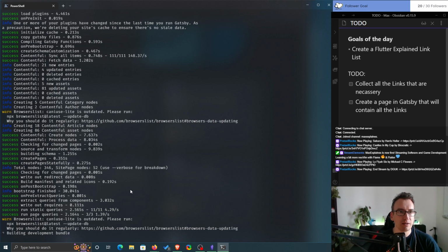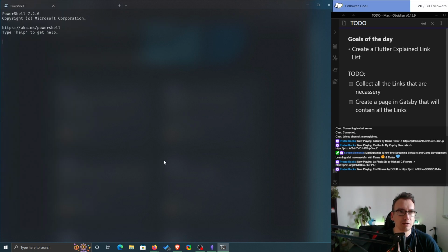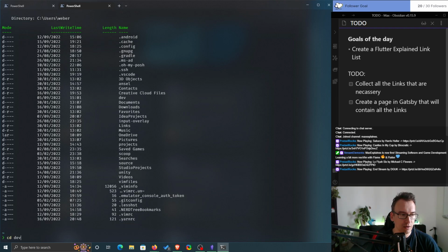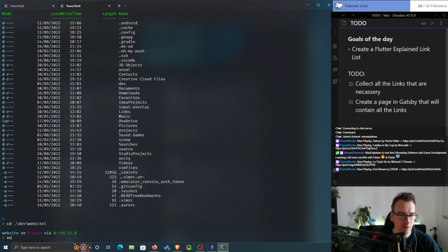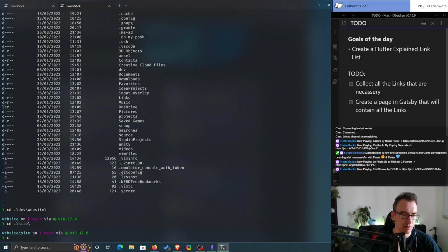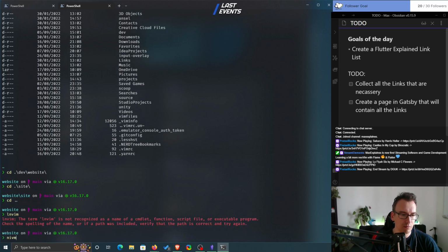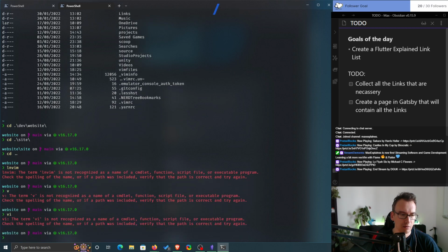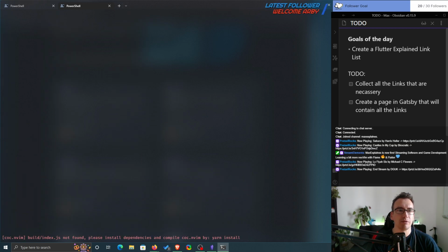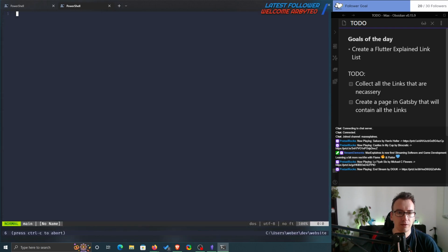Creating all the stuff. I think we could run that server here and then we just switch here to cd dev website, and inside of here we call cd site. No, don't do that. Sorry. neoVim. Can I just vi? No. Fair enough.